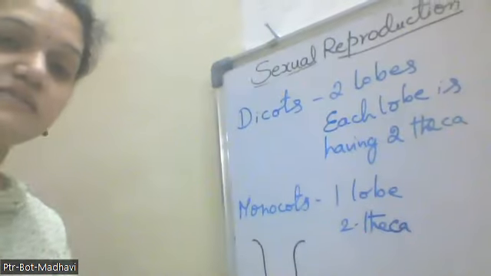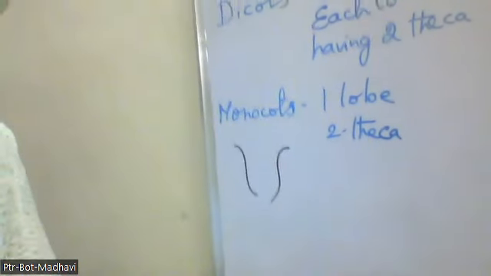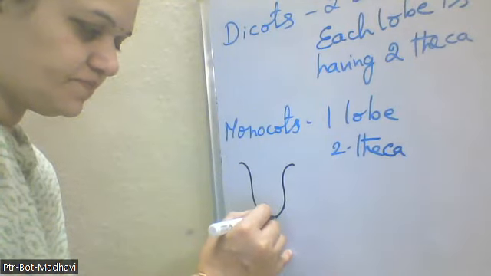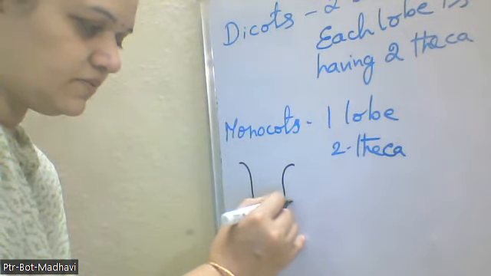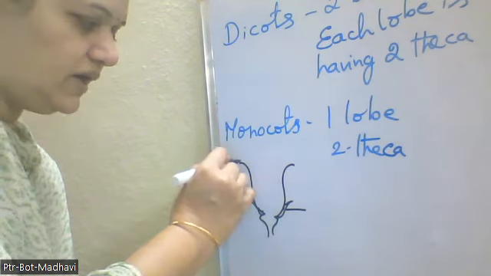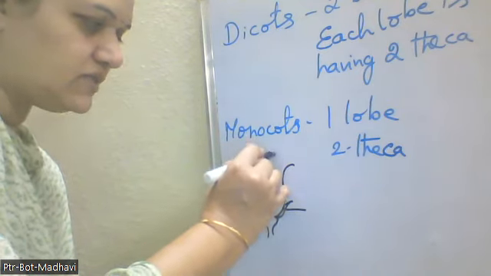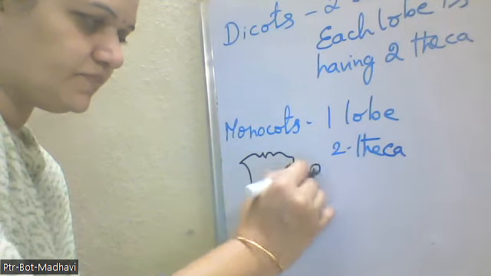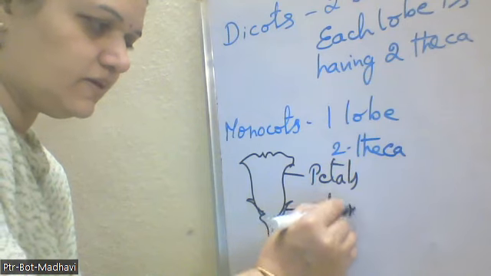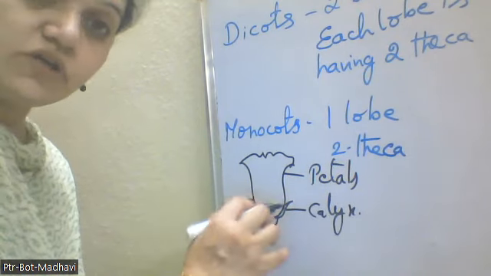What we can say is the sepal, calyx. This is the outer wall. And the second wall is the petals, that is the colorful corolla.